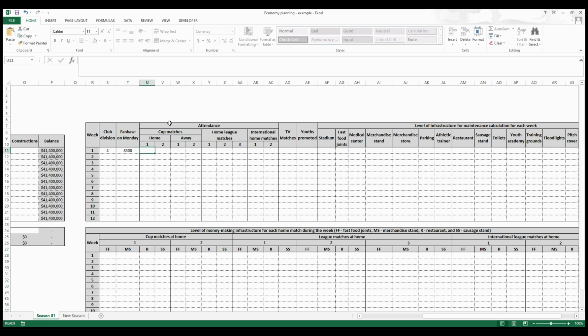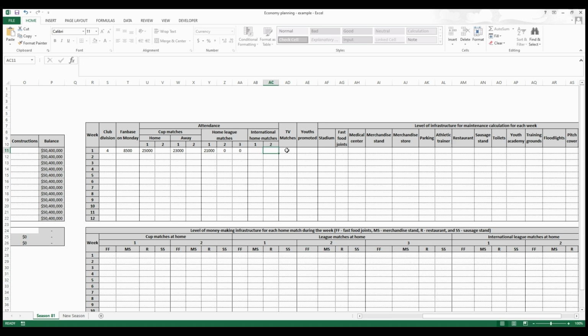Then, in this next section, you put your attendance for specific matches. If you play a cup match, for example, and you get 25,000 supporters, then let's say in the same week you play a second match away and you get 23. Okay, then you have only one home match in that week in which you get 21. Okay, if you have international matches, you can put here. The cells that you don't use, you can simply leave blank. You don't need to write 0. It doesn't matter whether you write 0 or leave it blank.